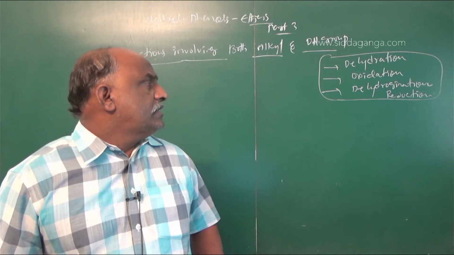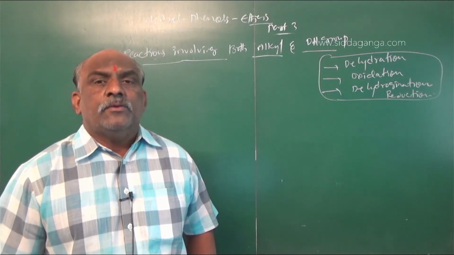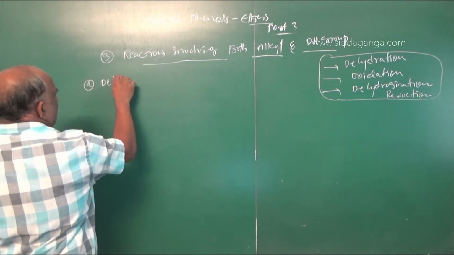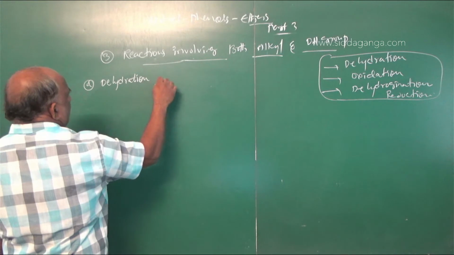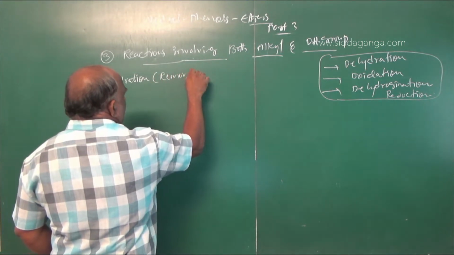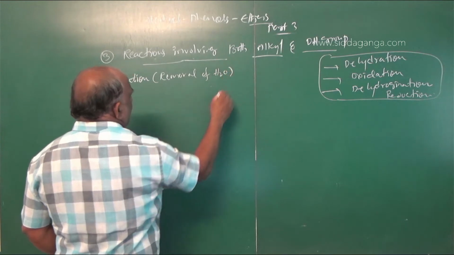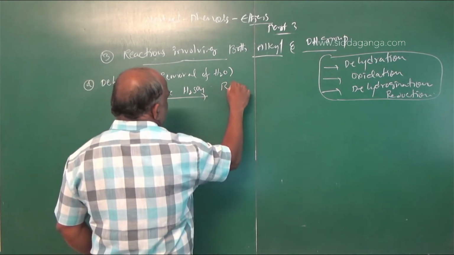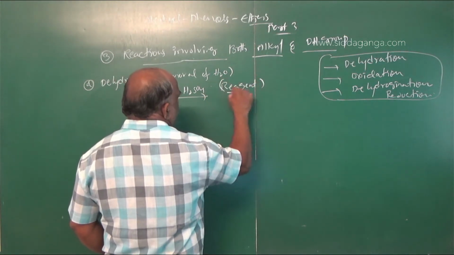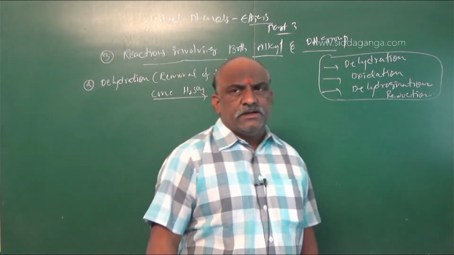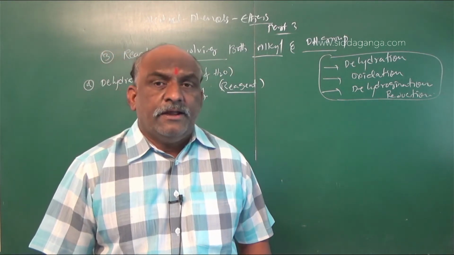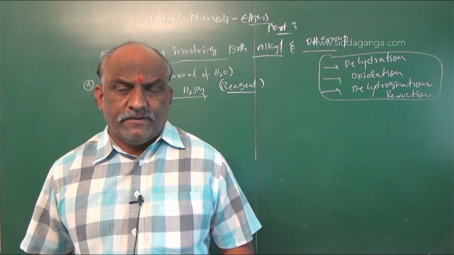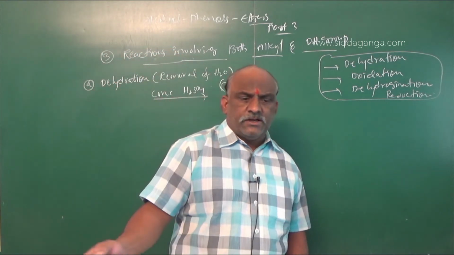So number one, a very, very important one, is dehydration. Dehydration means removal of a water molecule. What is the reagent here? Concentrated sulfuric acid. Concentrated sulfuric acid acts as the strongest dehydrating agent. Where water is there, it simply abstracts the water and eliminates it. So many wet gases are passed over concentrated sulfuric acid to become dry.